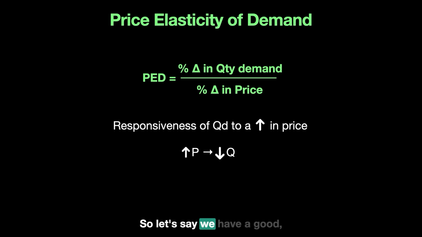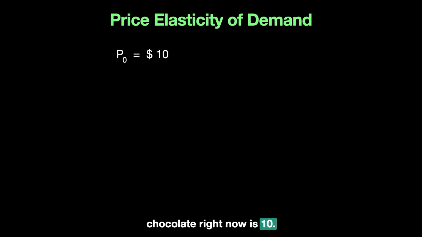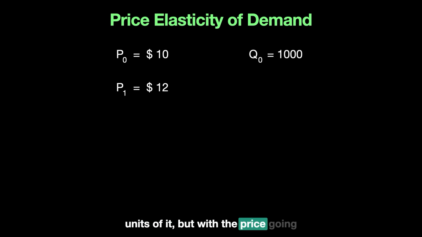So let's say we have a good, let's say chocolate, right? And let's say the price of a chocolate right now is $10. And the firm, the company, is thinking about whether they should increase the price or not. So let's say price goes up from $10 to $12, they figure out the quantity will be changing as well. Initially they were selling 1,000 units of it, but with the price going up from $10 to $12, the quantity is now going down to, for example, 900 units.